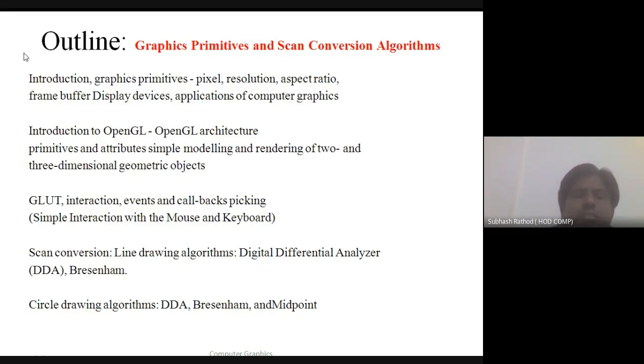Nothing more. How to calculate the aspect ratio once you know the resolution, once you know the width, once you know the height. That's it, and that is very simple. I will share that. So today maybe a certain test will be launched based on what is the pixel, what is the resolution, what is the aspect ratio, some calculation on the aspect ratio, and what are the applications. Maybe today or maybe tomorrow the test will be launched. This is from the assessment point of view.